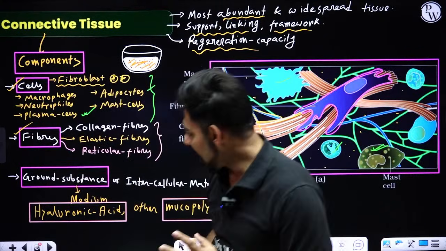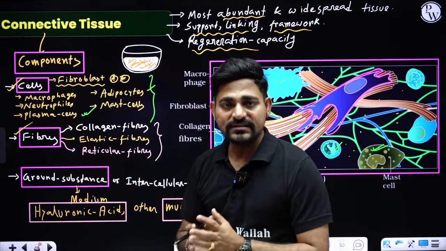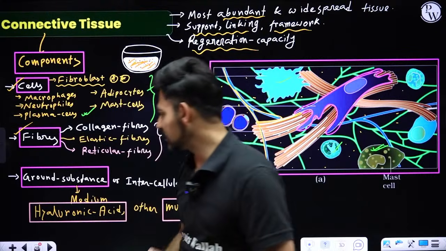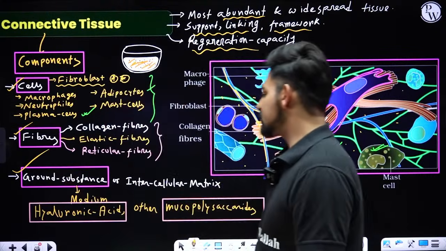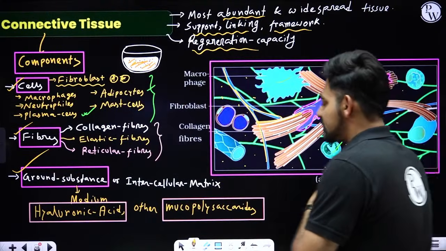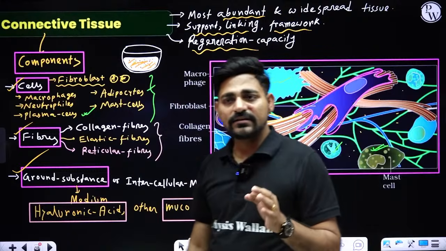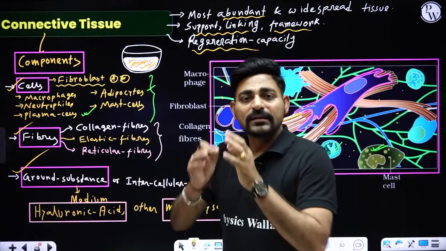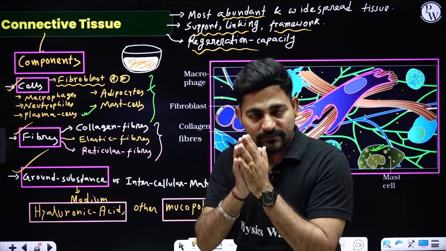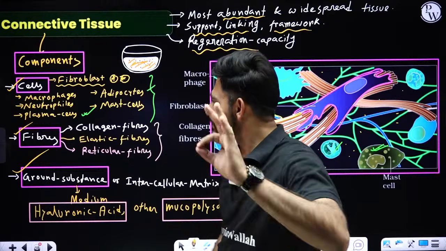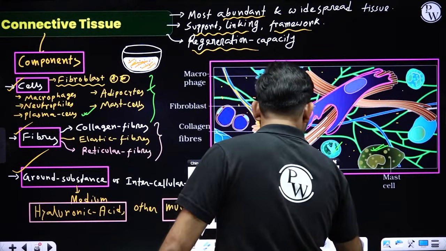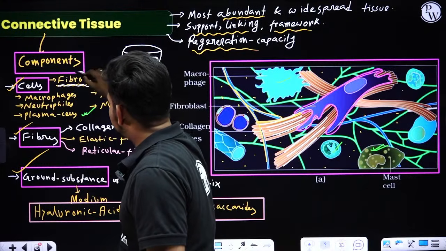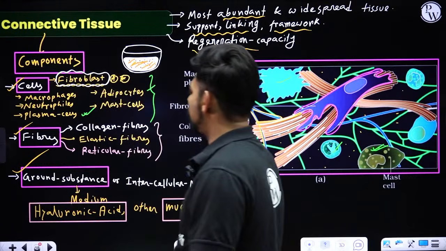Fibers, and the fibers are held together inside a jelly kind of structure that is called ground substance or intercellular matrix. So these three are the components of connective tissue. Now the main cells of connective tissue, the prime cell, we call them fibroblast.